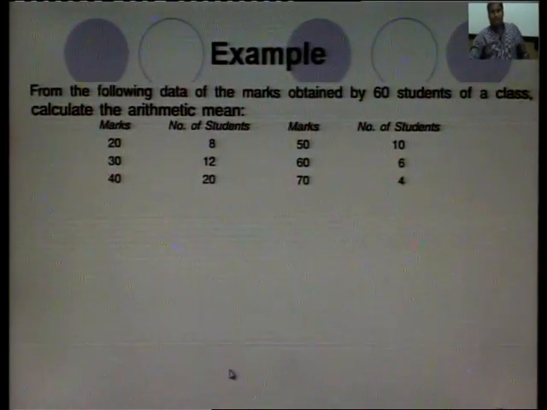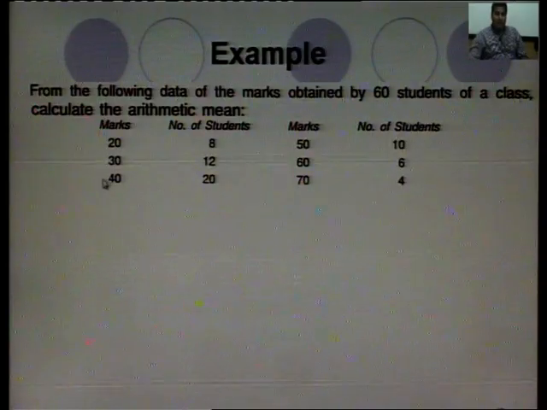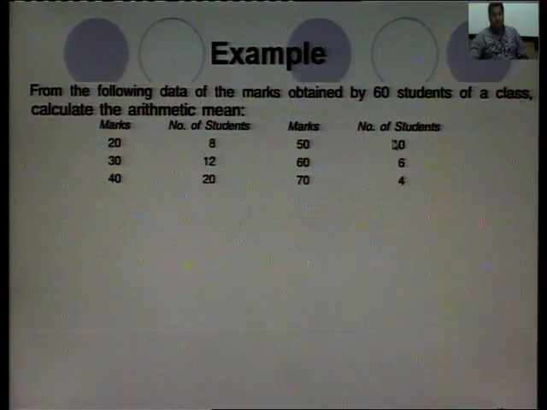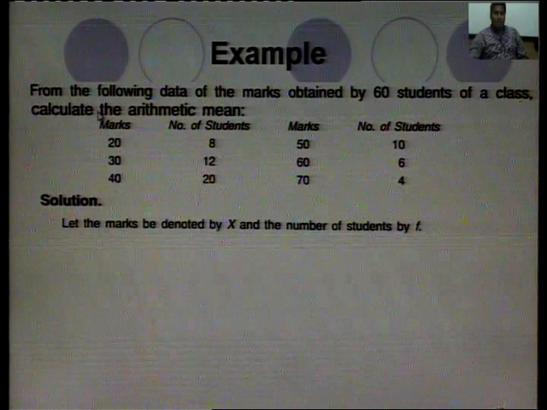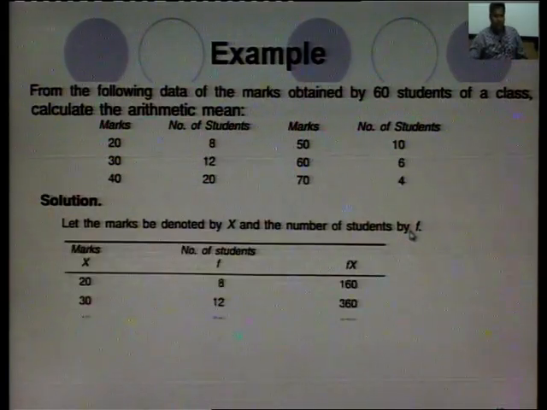We will do it with an example. Now, there is a class of 60 students, and the data of the marks is given. Calculate the arithmetic mean. How to see the data? They show marks 20, number of students 8, and marks 30, number of students 12. 40 marks is obtained by 20 students, 50 marks by 10 students, 60 marks by 6 students, and 70 marks by 4 students. We have to find the arithmetic mean of this data. So, first of all, marks are denoted by x, and the number of students is denoted by frequency, that is f.